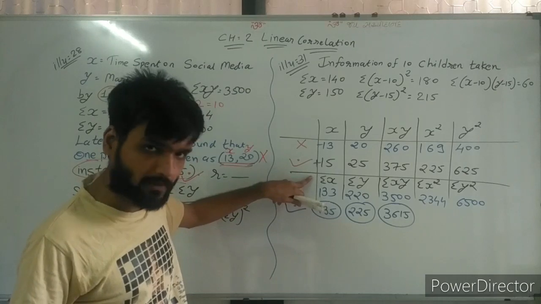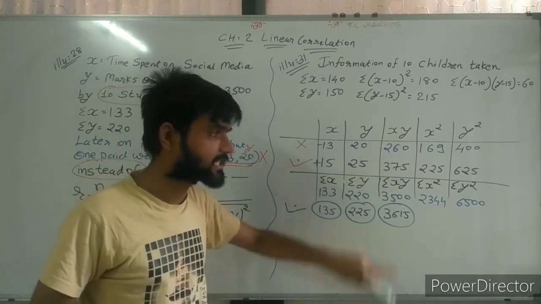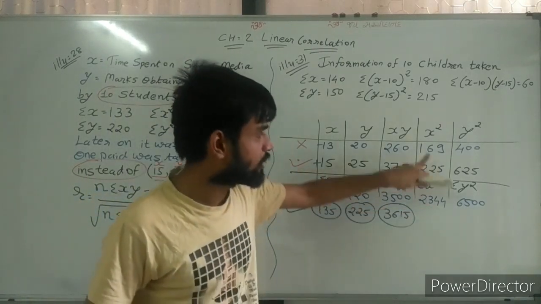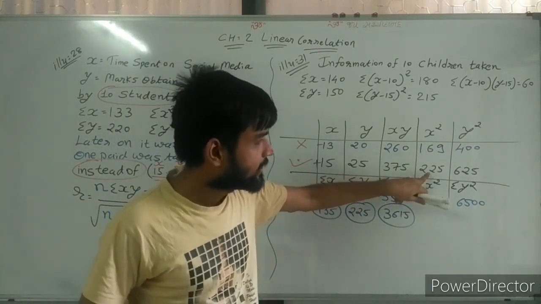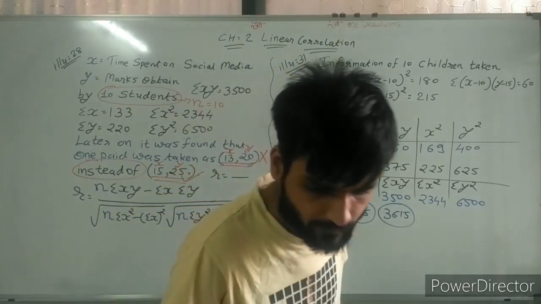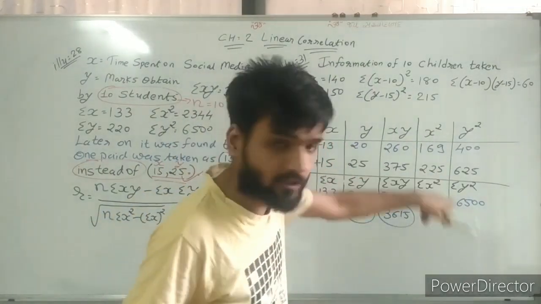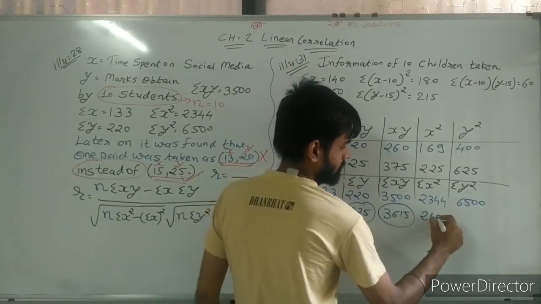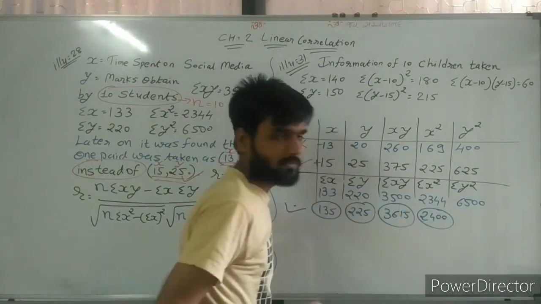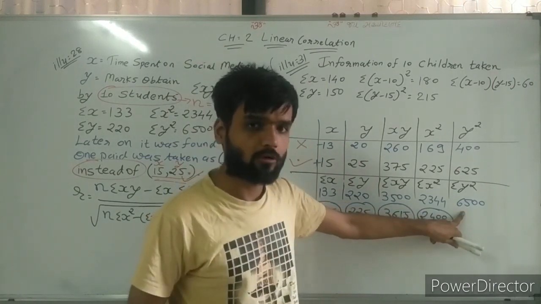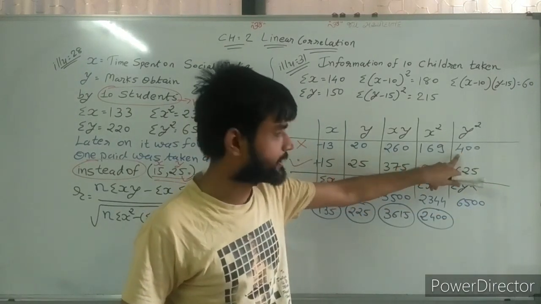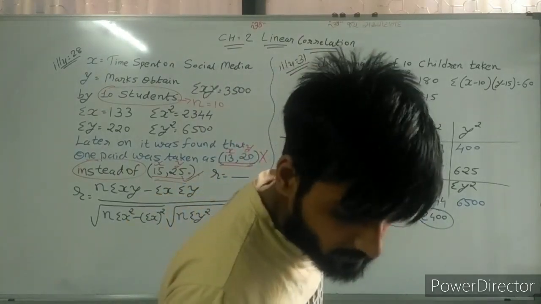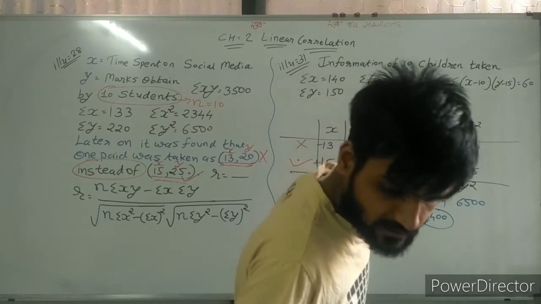This is the correct value of sigma x, sigma y, sigma xy. So next 2344 minus 169 plus 225. Answer is 2400. And last one, 6500 minus 400 plus 625. And you will get 6725.